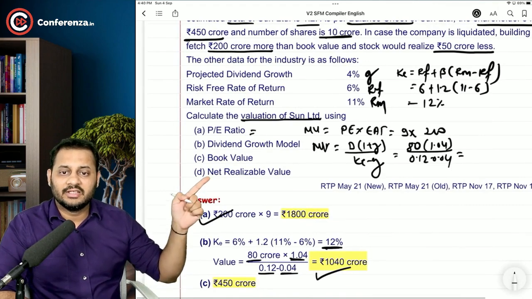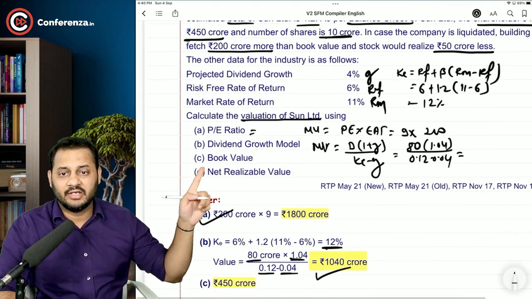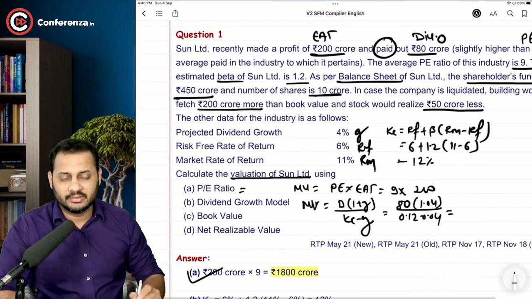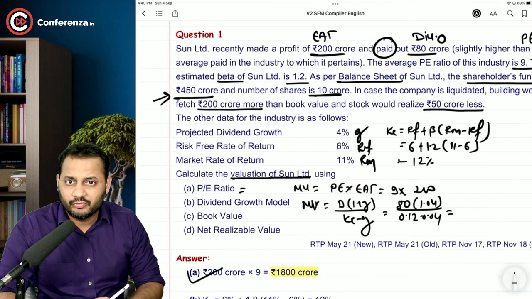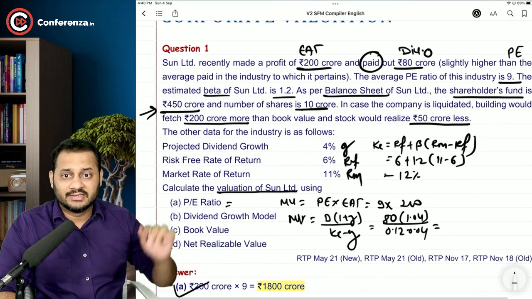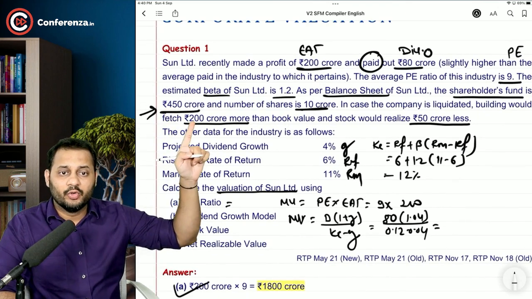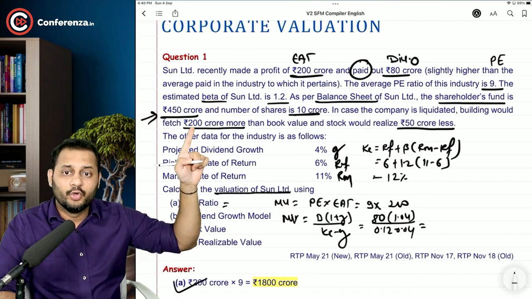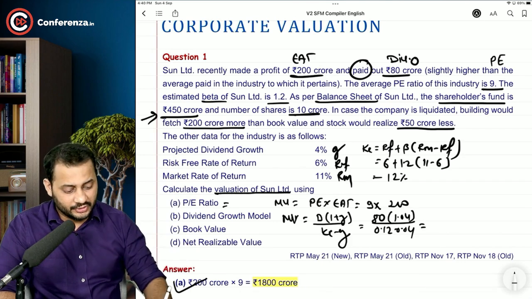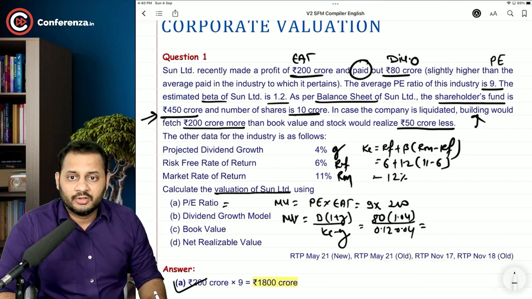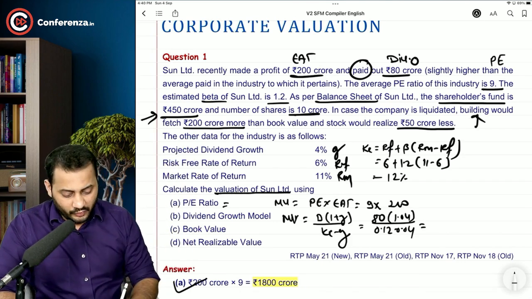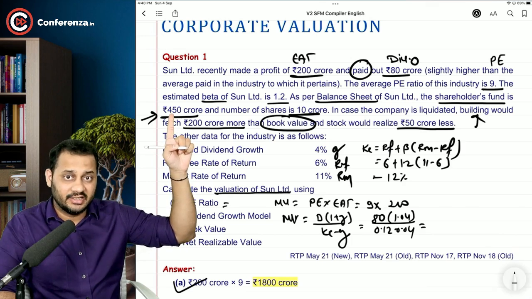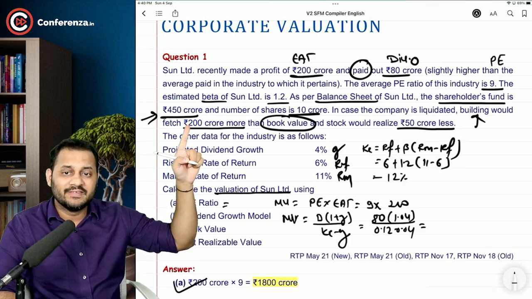And the last one is the net realizable value. That means if you go into liquidation, then what will be the total value? It's very simple, sir. You take the book value, 450 crore. But if you go into liquidation, the question clearly says that you will receive 200 crore more in case of selling the building. So, more than the book value. That means whatever the building's value is there in this 450, you will receive 200 more.